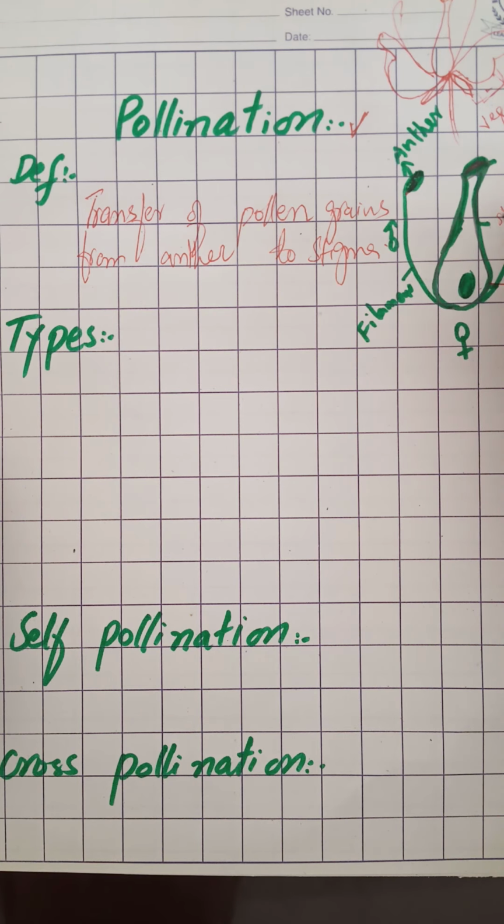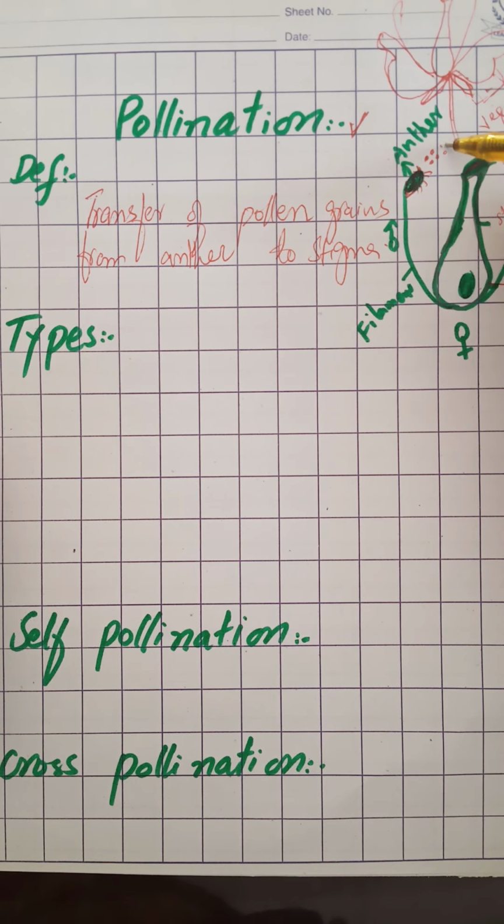These pollen grains are liberated into the air when, at maturity, the anther becomes hard and bursts. Its wall will burst and open, and after opening, the pollen grains will be liberated into the air.